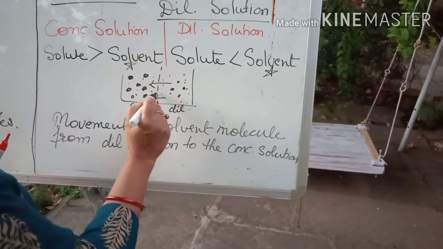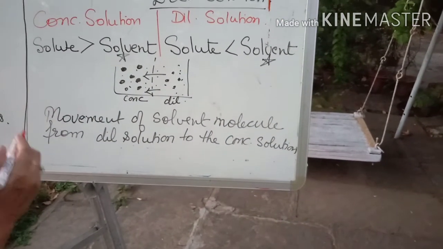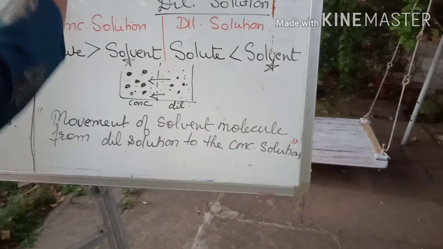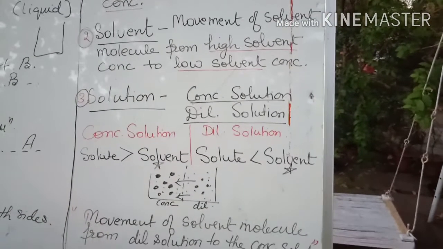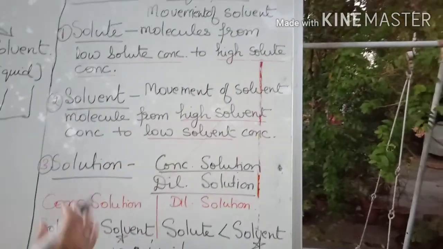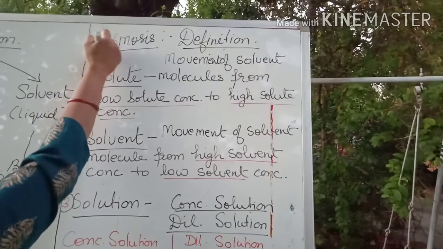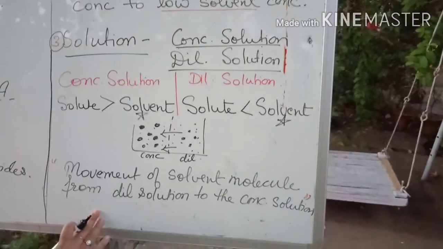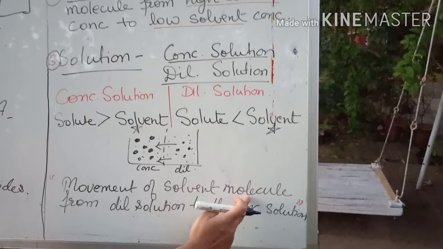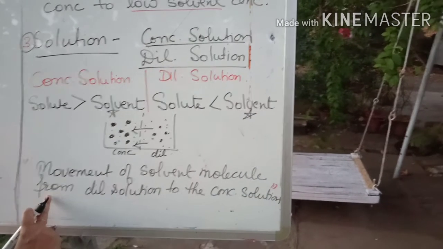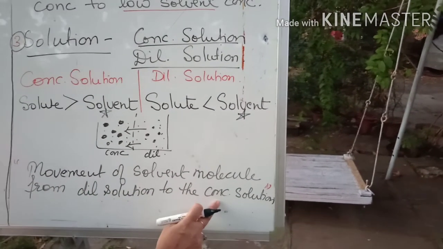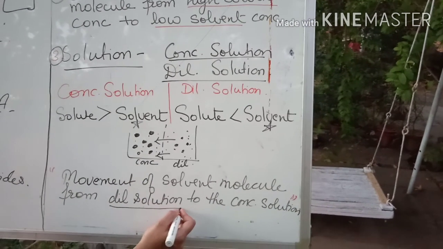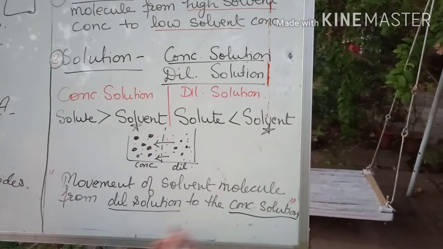So these solvent molecules will move in this direction. Children, you mostly get this definition only in the books, and when it is twisted in any of these forms, students get confused. That's why I wanted to write these definitions with respect to solute, solvent and solution. Hope it is clear till here. Movement of solvent molecule is only going to be there, and that too from the dilute solution to the concentrated solution. Why? Because the dilute solution is having more number of solvent molecules as compared to the concentrated solution.